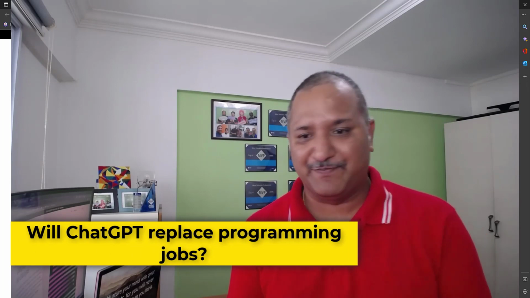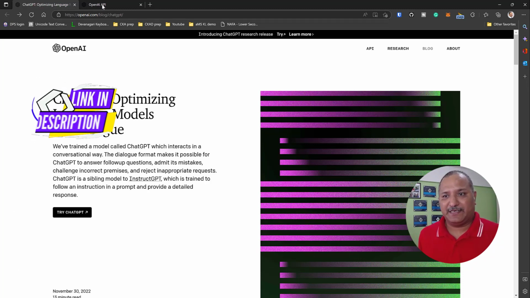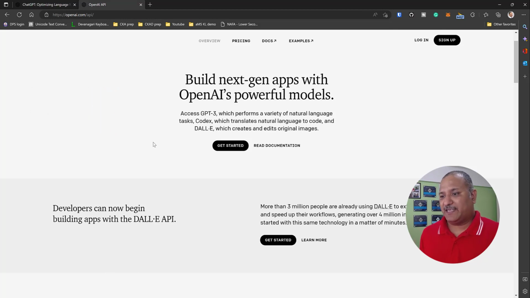So let's get started. In order to get started with ChatGPT, we can go to the OpenAI website and go through the different features of OpenAI. OpenAI is trying to use AI or artificial intelligence to make things better for different industries and different people. They have things like Codex, which is used by GitHub Copilot.